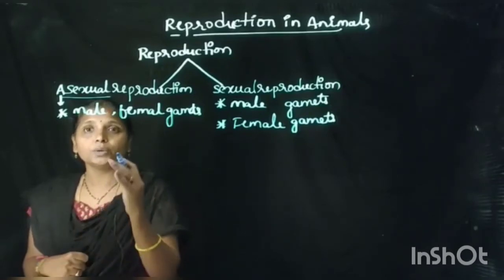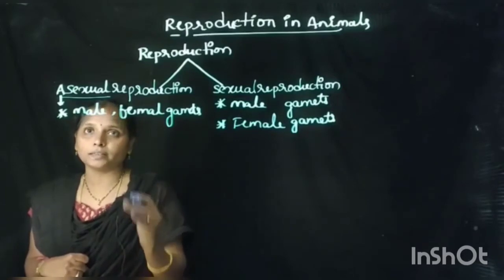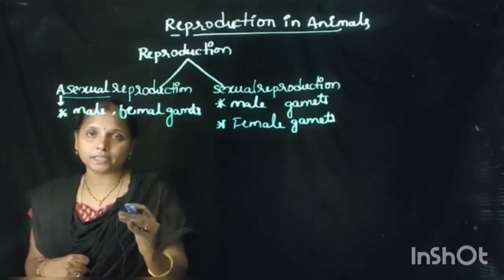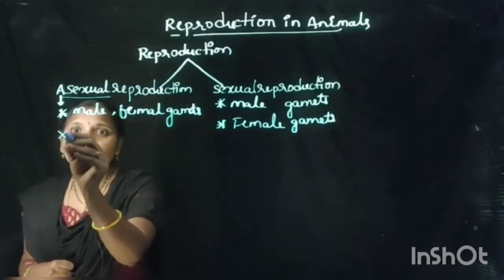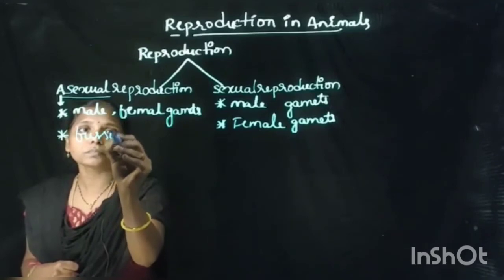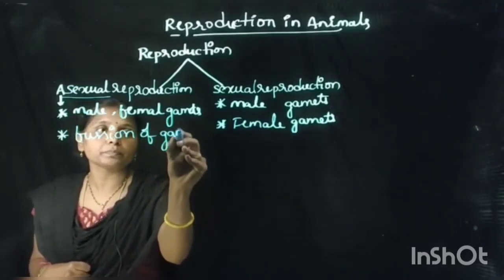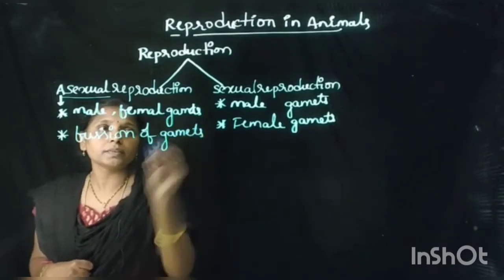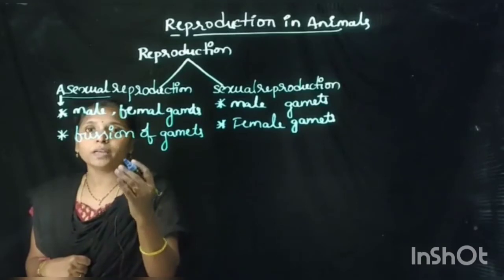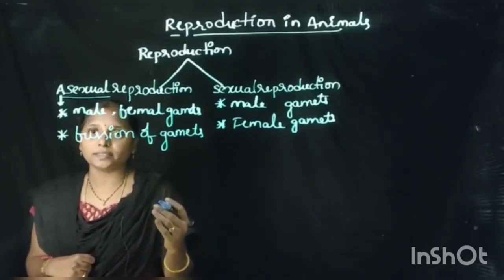Means here there is no need of two parents. By a single parent, the organism can reproduce their babies. There is no fusion of gametes. So from the mother babies can arise.